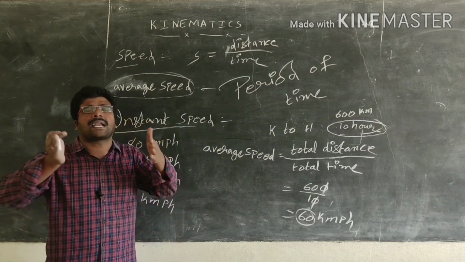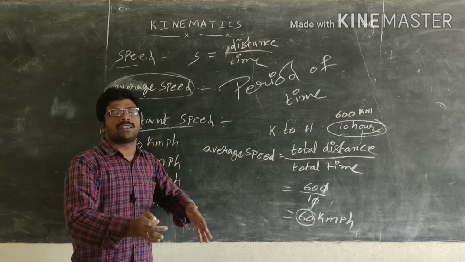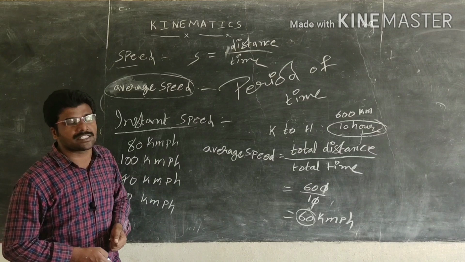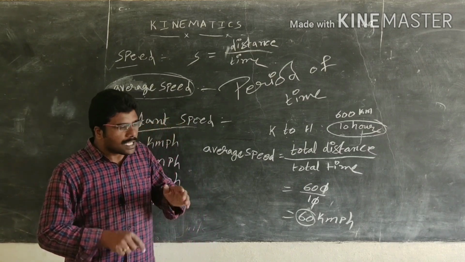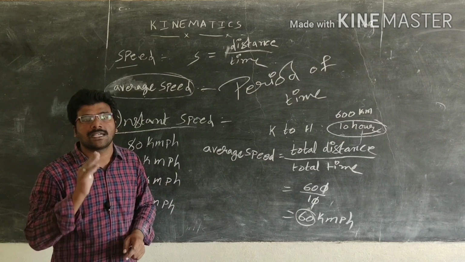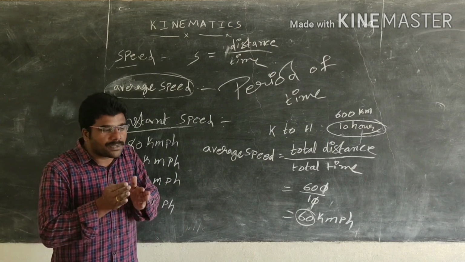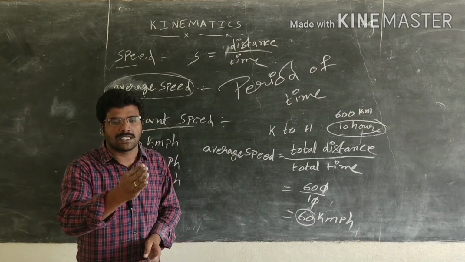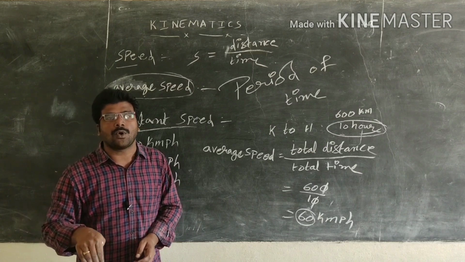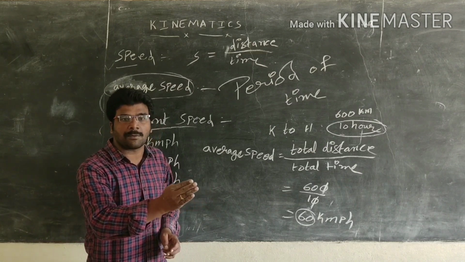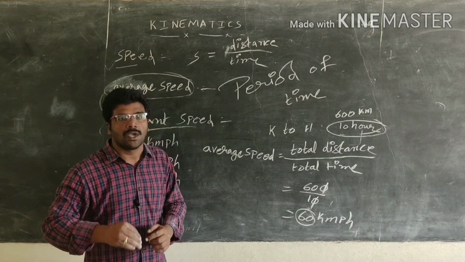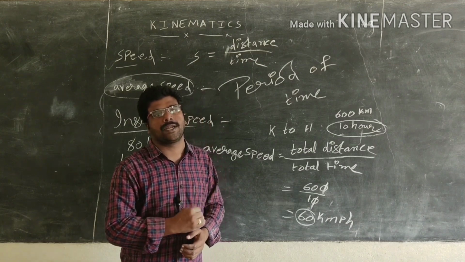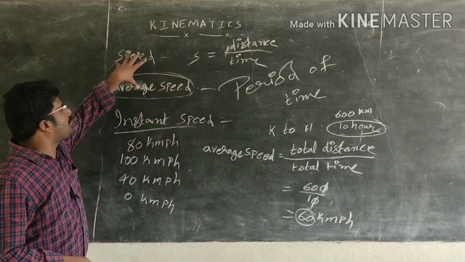Now coming to another one, that is instantaneous speed. Instantaneous means at a particular instant, how much speed the vehicle is moving with. For example, when we are moving in a vehicle, there is a speedometer in front. That speedometer gives the speed of the vehicle at a particular instant of time. If you raise the speed, the marker on the speedometer moves up very fast. If you slow down, the marker comes down. That means at a particular instant of time, the speed at which our vehicle is going is known as instantaneous speed. So these are some types of speeds.